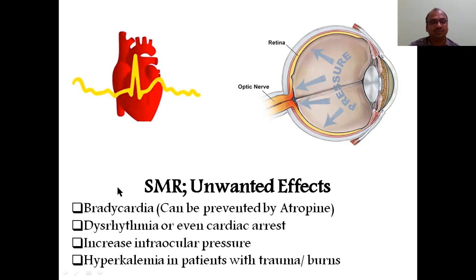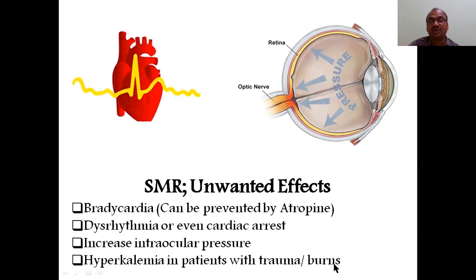That's why we should not use much. If you use high doses, these are the unwanted effects. Increased intraocular pressure appears many times in the examination, as the question of what will be the unwanted effect of the following smooth muscle relaxants.